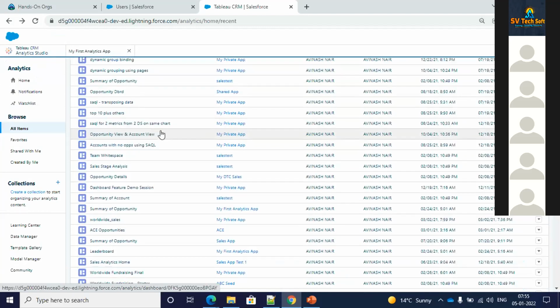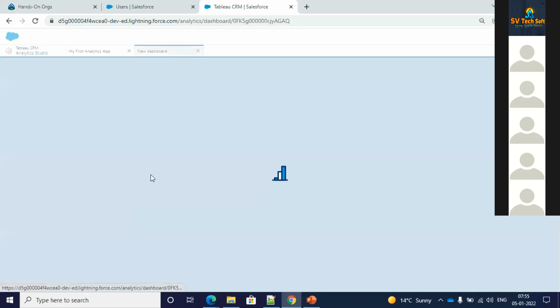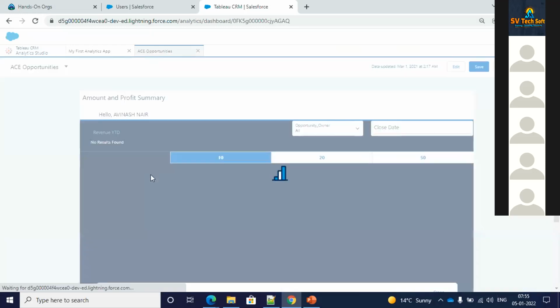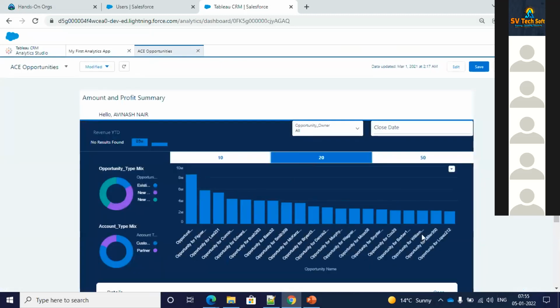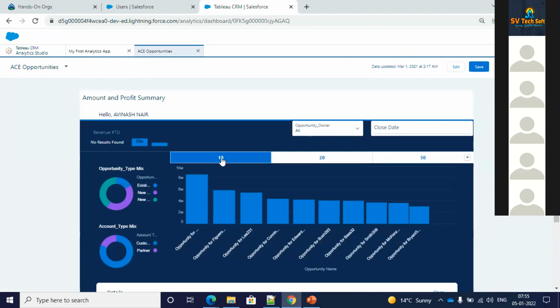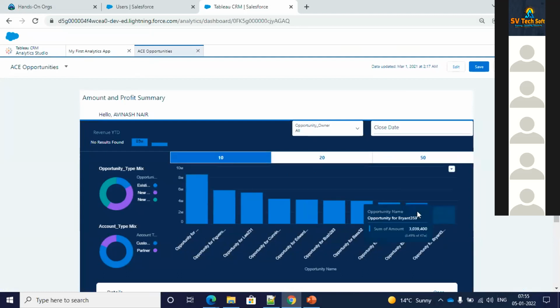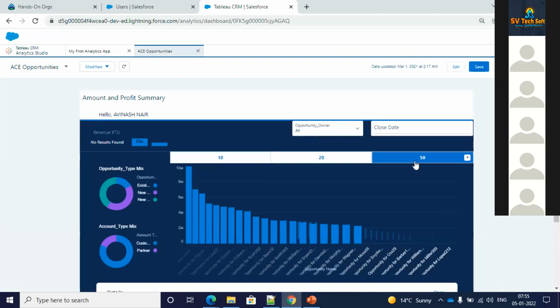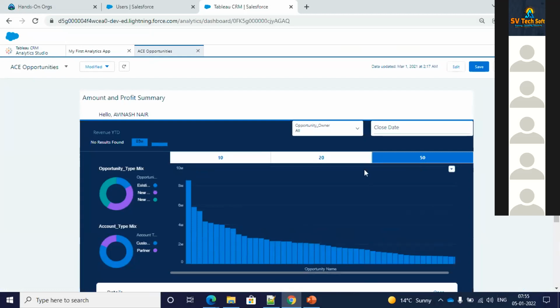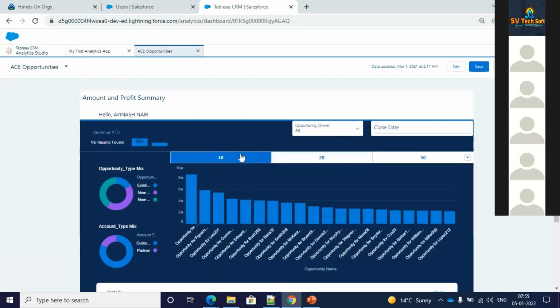Ultimately, the dashboard is what you see. Let's say I'm opening this ACE Opportunities dashboard, any one dashboard. This is the whole dashboard. By point and click, you can see the information changing. Let's say I want to see the 10, so I'm seeing 10 column charts over here. If I click on 20, I see 20 column charts. If I click on 50, I'll be seeing 50 column charts here. Just by point and click, it's changing.